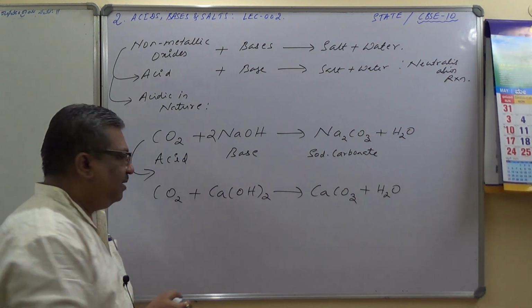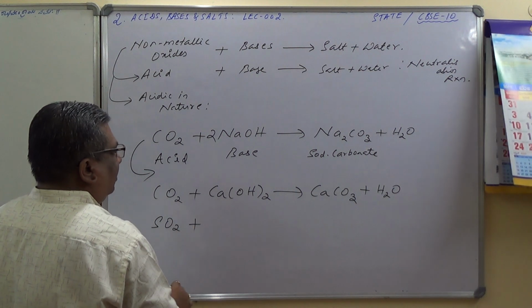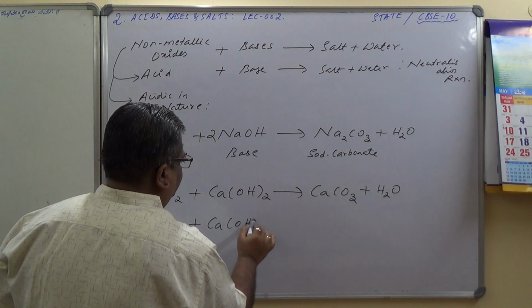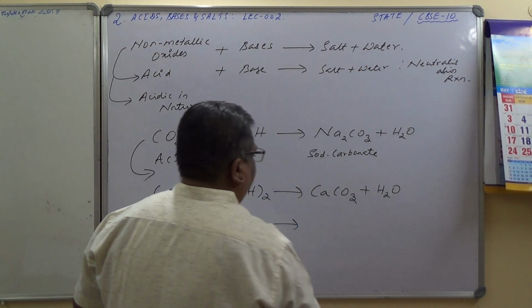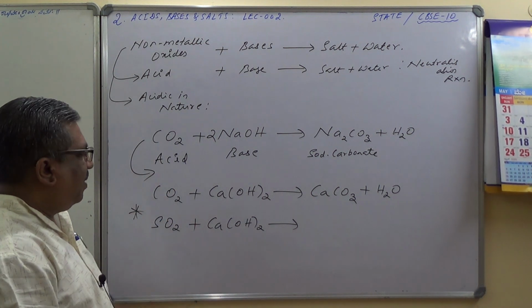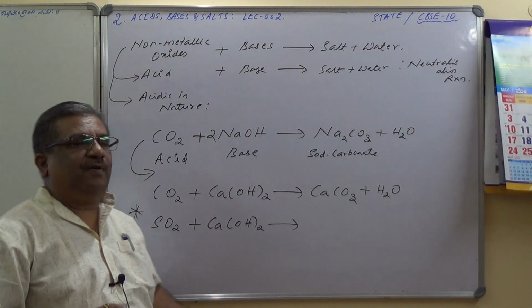Sulfur dioxide, let us take one more example. Sulfur dioxide plus a base, you can take Ca(OH)2, calcium hydroxide. This reaction, mark it, it is very important. In the beginning, the product of calcium hydroxide with sulfur dioxide is basically the formation of calcium sulfite.